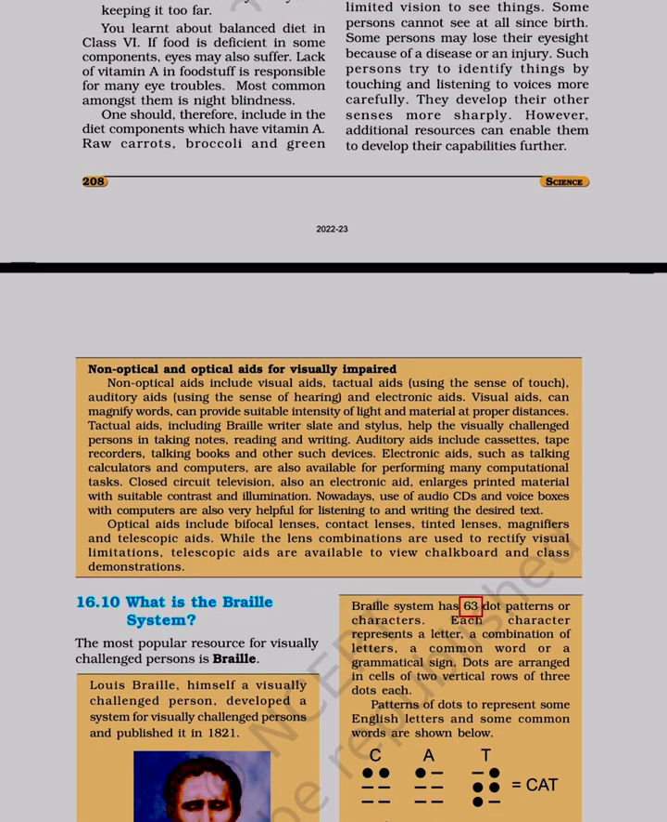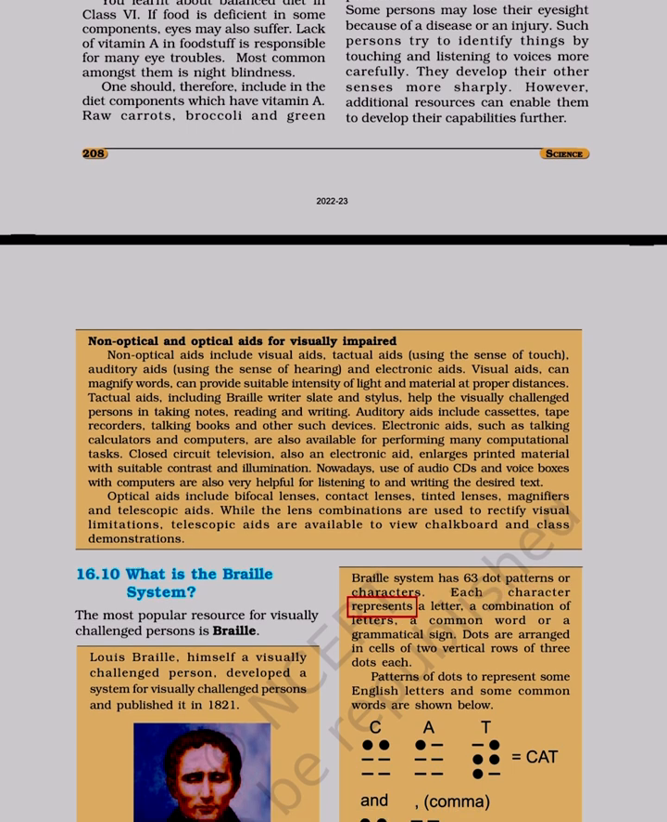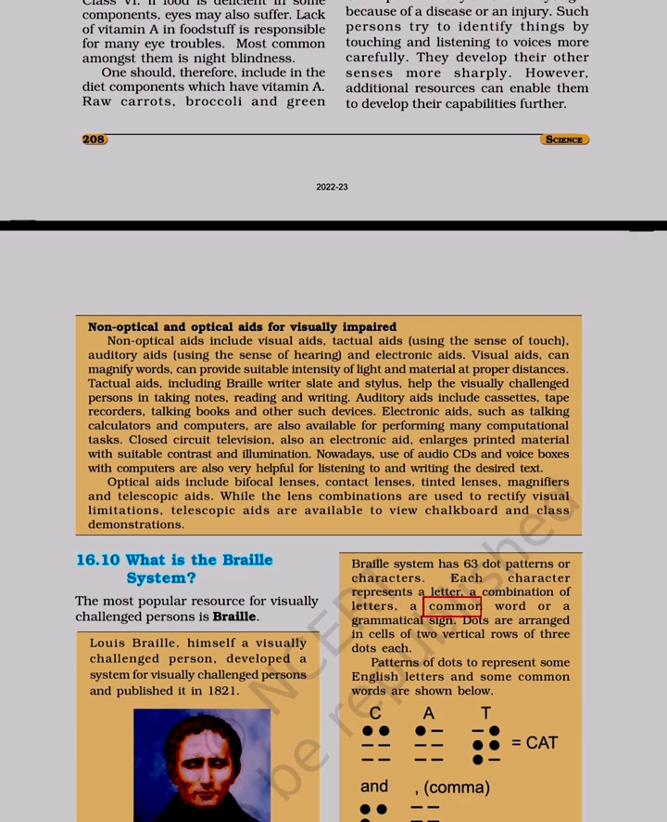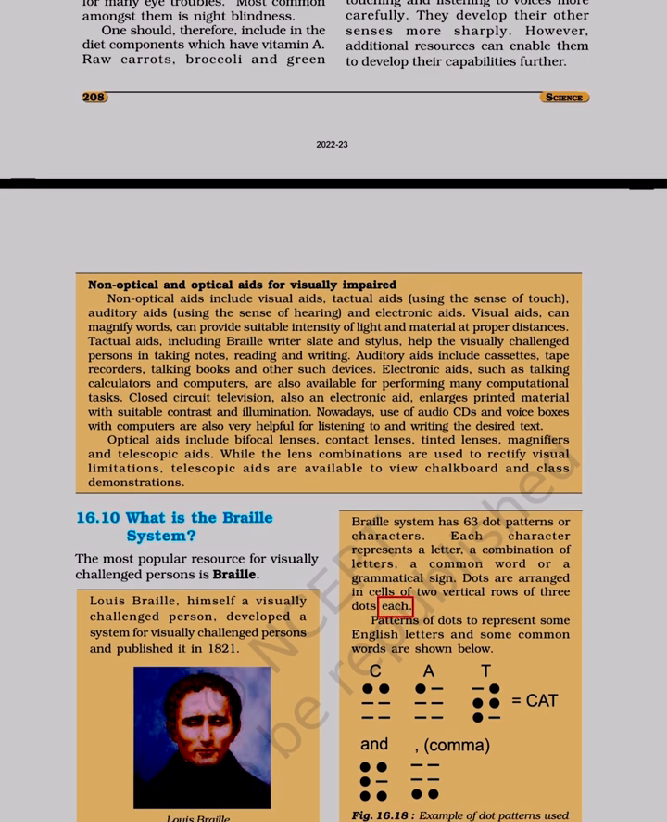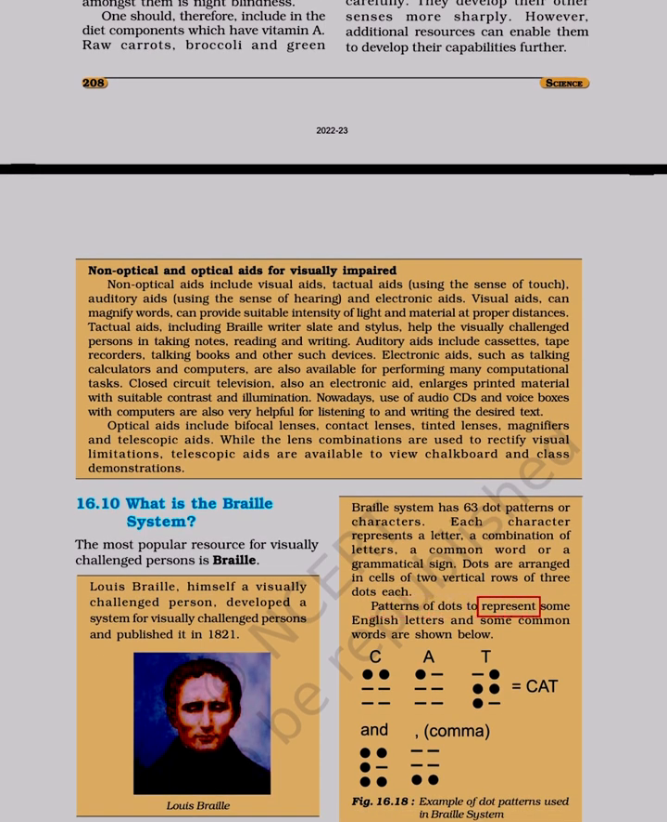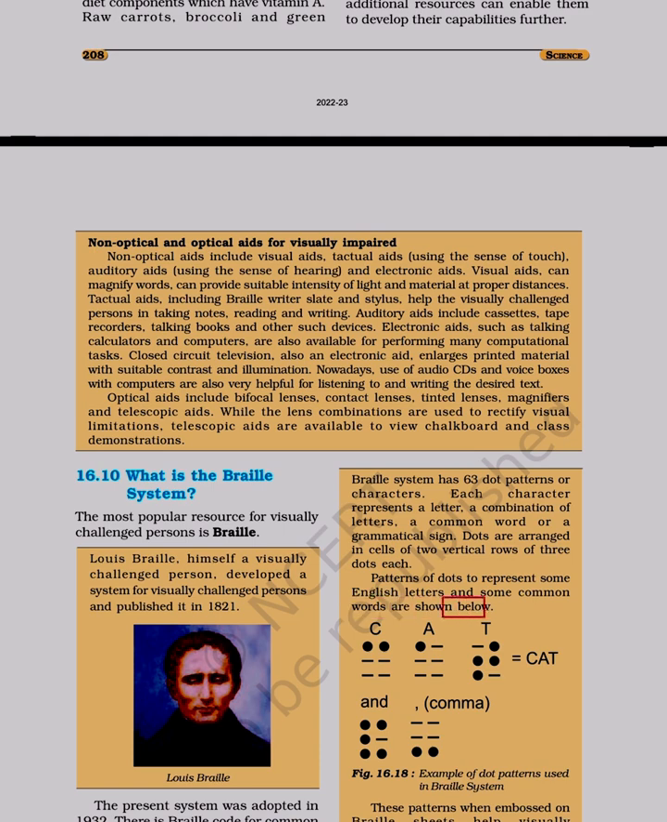Braille system has 63 dot patterns or characters. Each character represents a letter, a combination of letters, a common word or a grammatical sign. Dots are arranged in cells of 2 vertical rows of 3 dots each. Patterns of dots to represent some English letters and some common words are shown below.